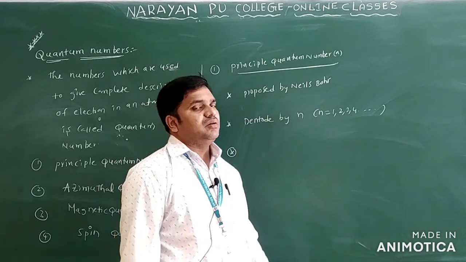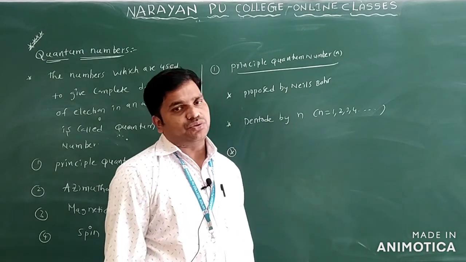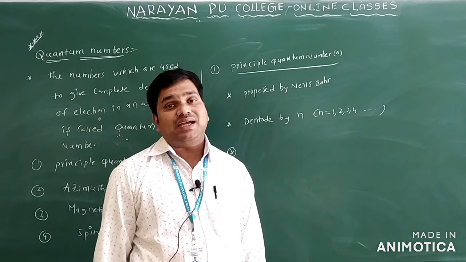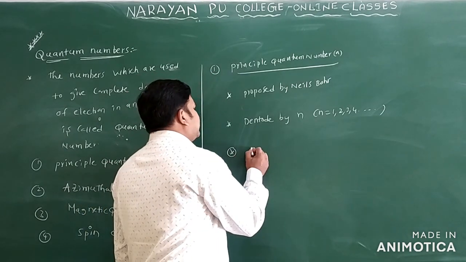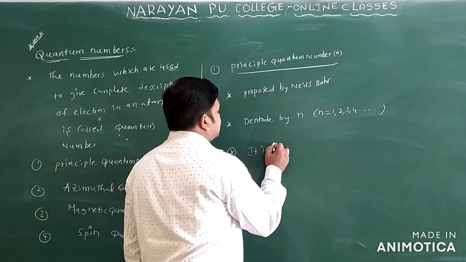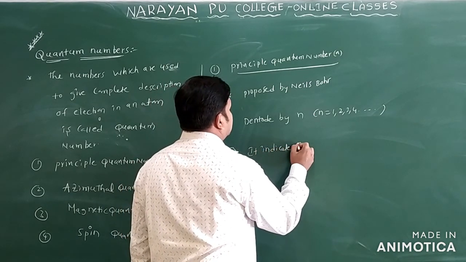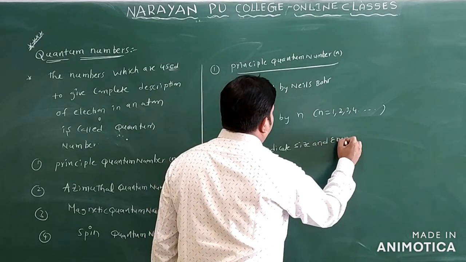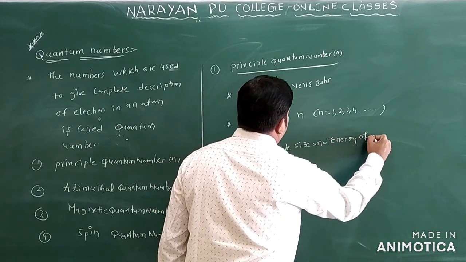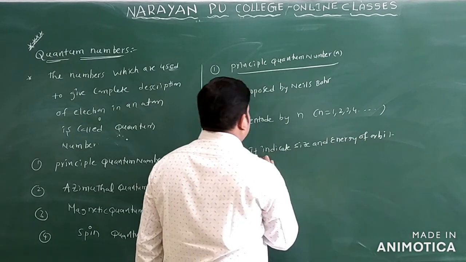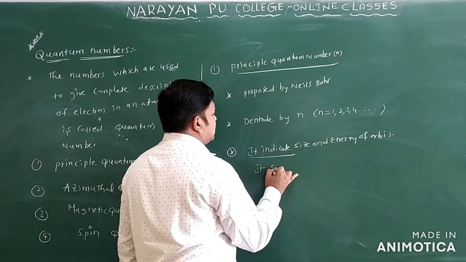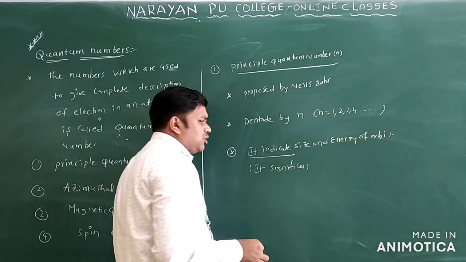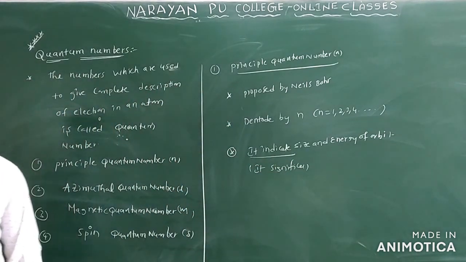The significance of the principal quantum number is that it signifies the size and energy of the orbit. Or you can say it indicates the size and energy of the orbit. It signifies size and what? Energy of the orbit only.